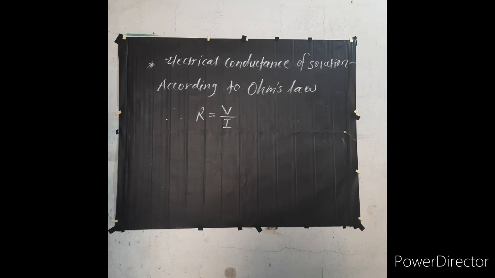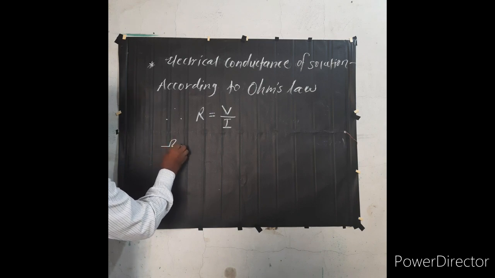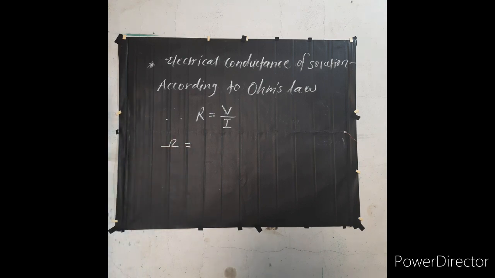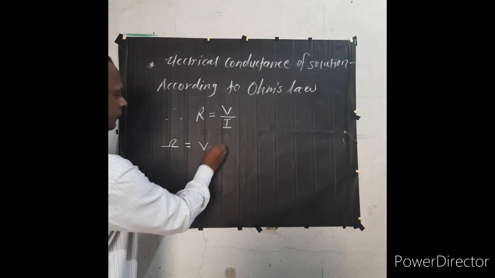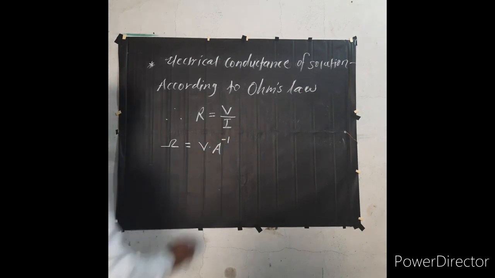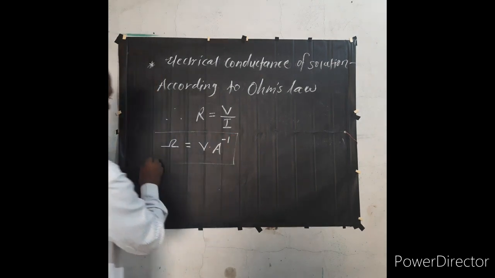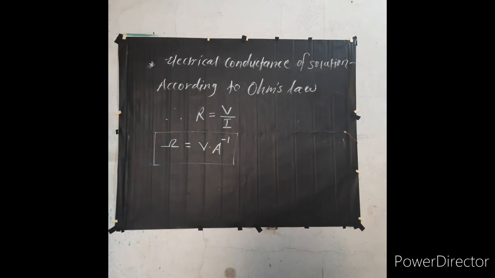Now we know that the SI unit of potential difference is the volt, and the unit of current is the ampere. Therefore the unit of resistance is the ohm, also written as omega, which is equal to volt into ampere inverse. So this is the point we are getting.